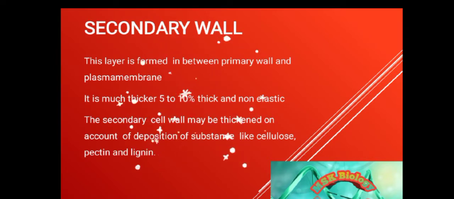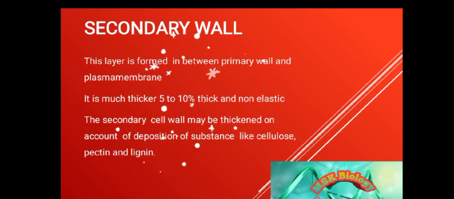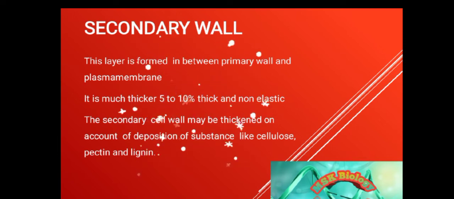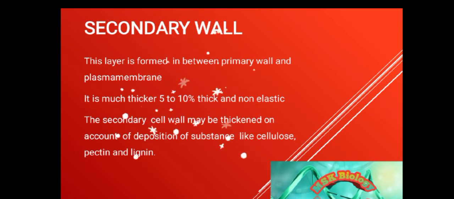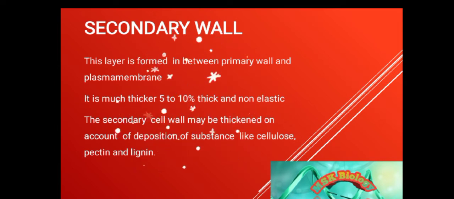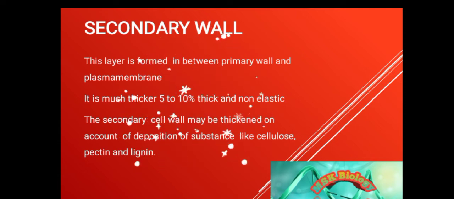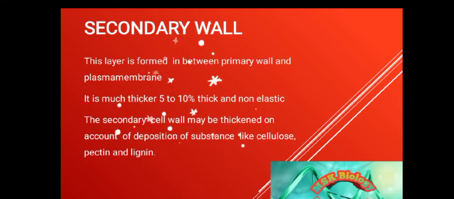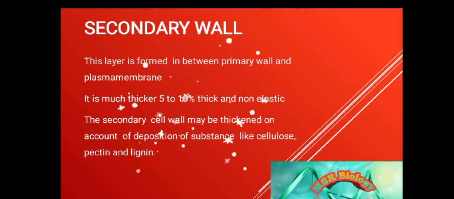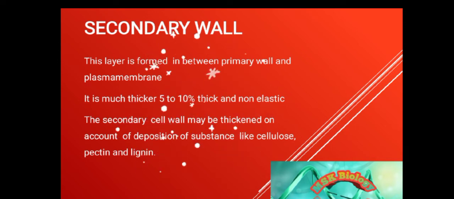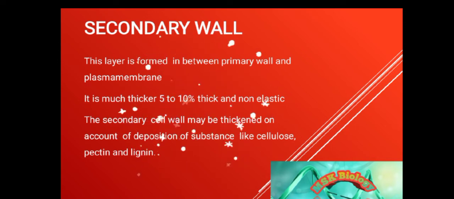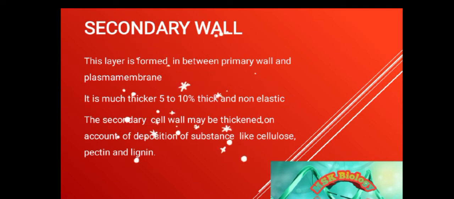Secondary wall. This is a layer that is formed in between primary wall and plasma membrane. As you know, plasma membrane is universally present in all types of cells. Plasma membrane और primary wall के in between जो layer बनेगा उसे हम कहेंगे secondary wall. Secondary wall, this is a layer that is present in between primary wall and cell membrane or plasma membrane.